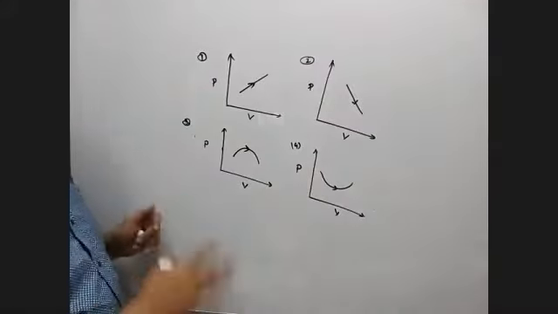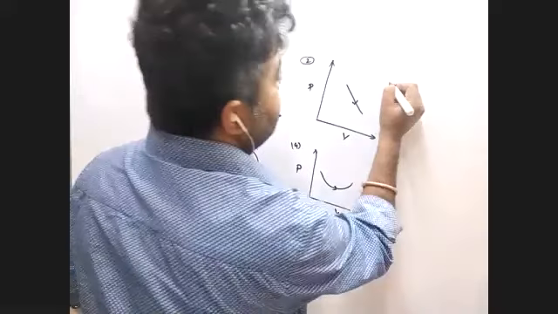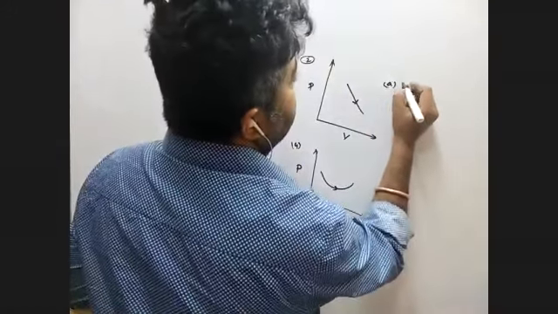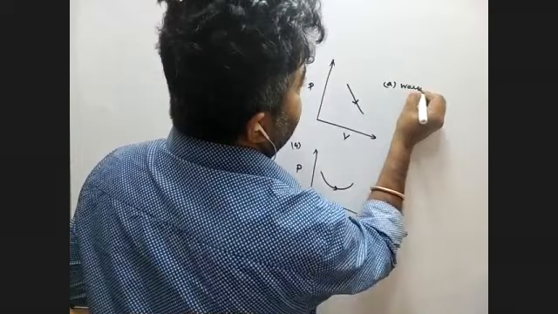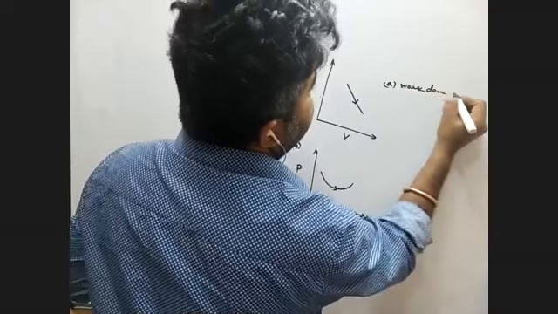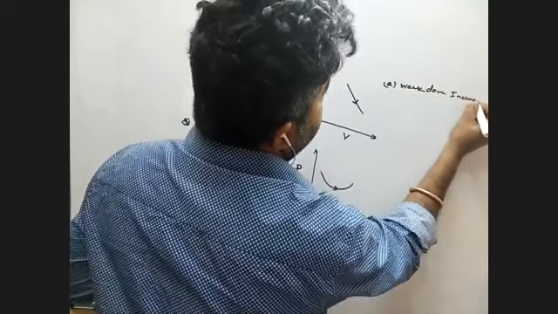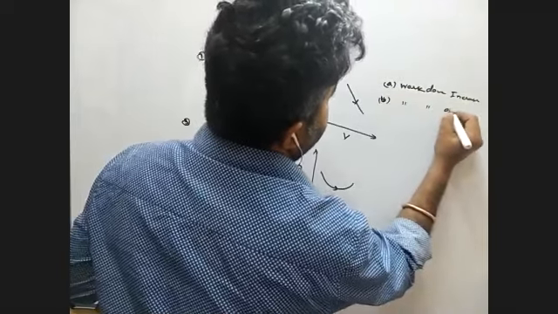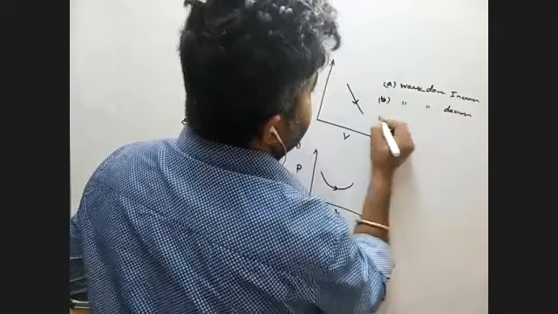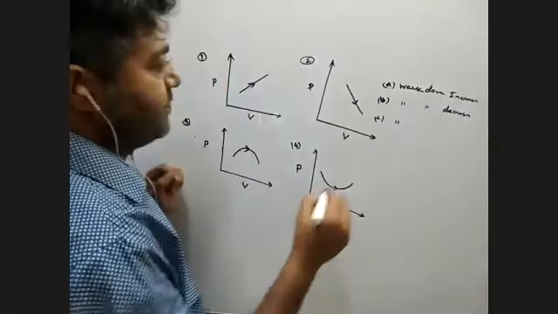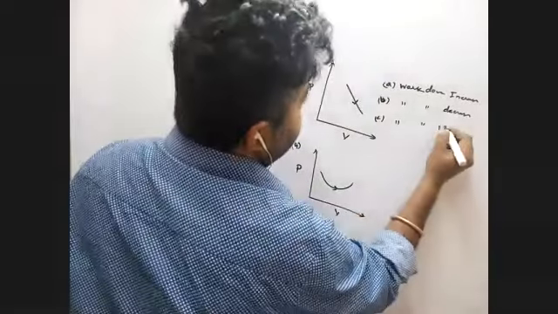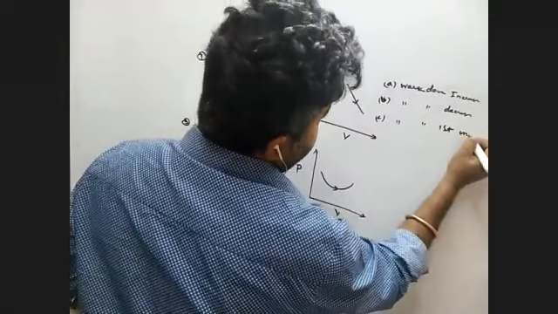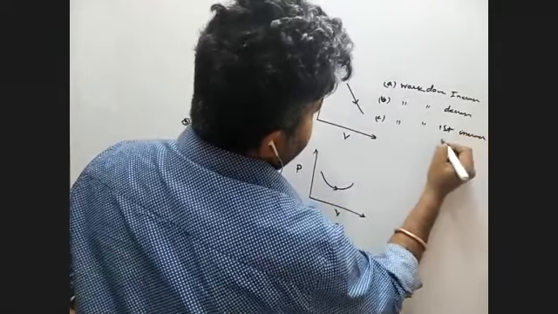Just 1 minute. Now the options are: option A, work done increasing. Option B, work done decreasing. Option C, work done first increases, then decreases.